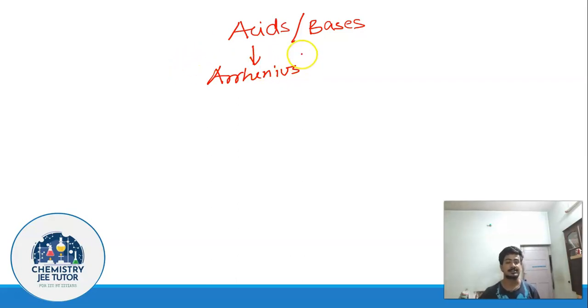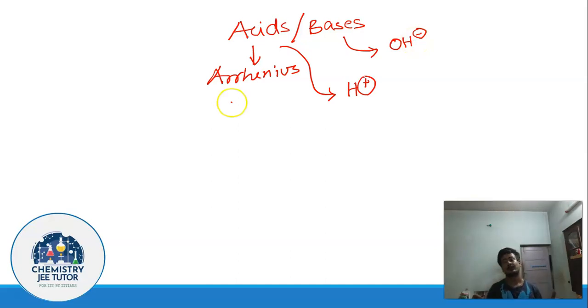According to Arrhenius, acids are those substances that can produce H plus ion in solution, and bases are substances that can produce OH minus ions in solution. When a substance produces H plus ion in solution, it is known as an acid. When something produces OH minus in solution, it is known as a base. So that's what Arrhenius told, and our discussion today will preliminarily be on this Arrhenius concept of acids and bases.